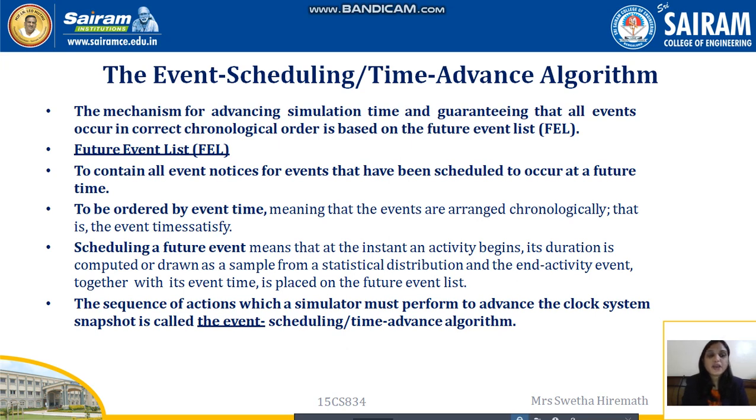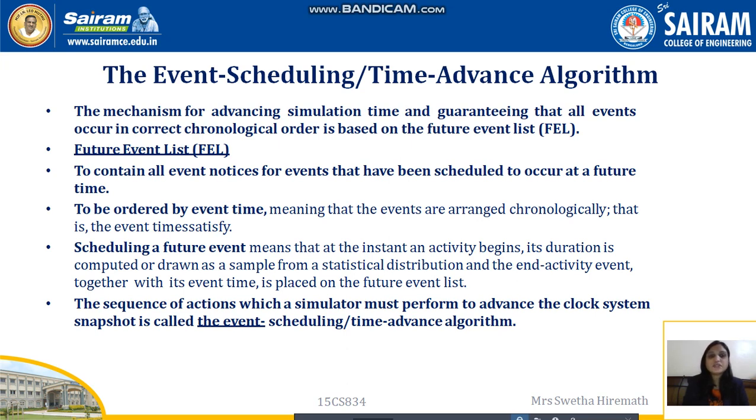In the components we have seen that there is a future event list, or an event list, consisting of a set of events which will occur at some particular point of time. If they occur in the future, they are known as the future event list. The mechanism for advancing the simulation time and guaranteeing that all events occur in correct chronological order is based on this future event list, which contains all event notices for events that have been scheduled to occur at a future time.